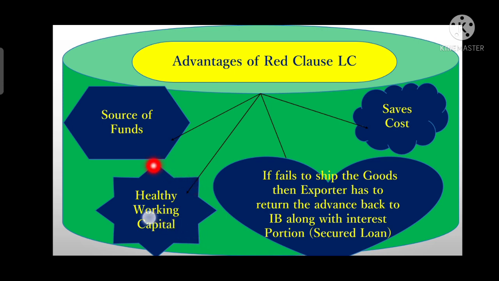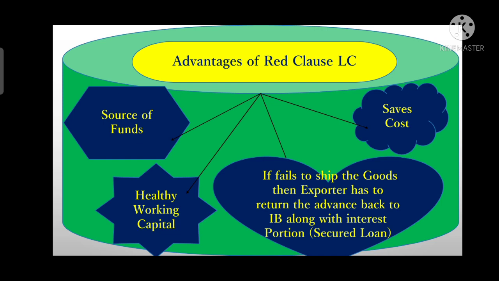Now the next one is healthy working capital. What is healthy working capital here? As the exporter receives an advance payment under this LC, the exporter can carry out all activities without spending any money from his own pocket. It means that there is neither a shortage of funds nor an excess of funds.